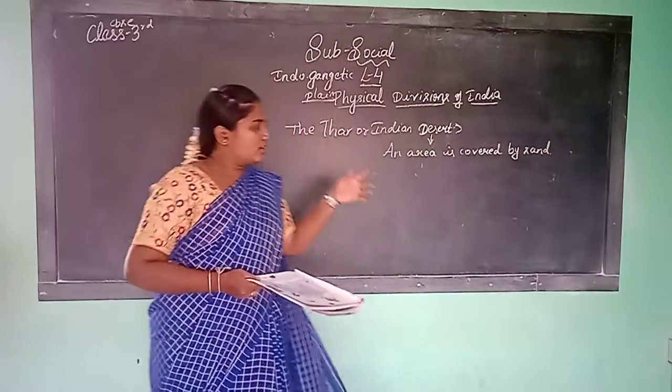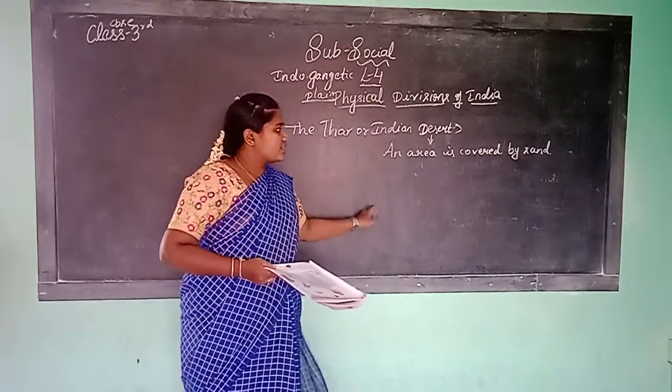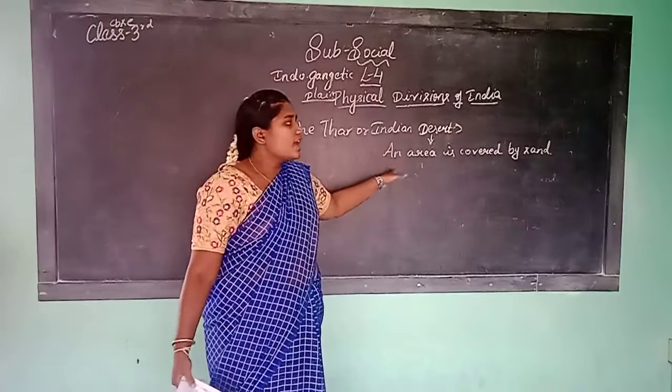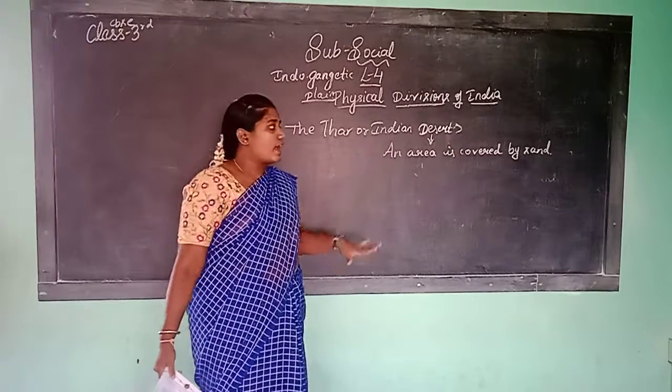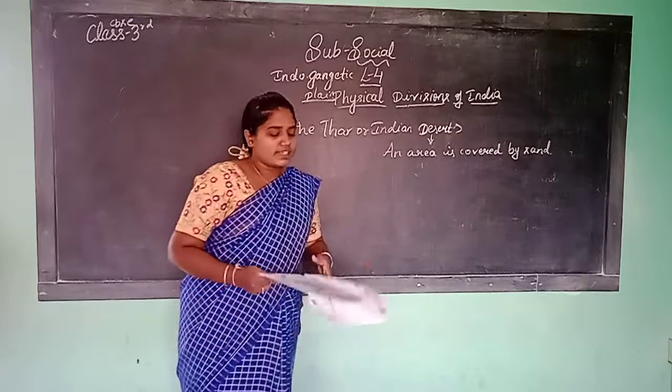Now we are learning the Thar or Indian desert. What does desert mean, understand children? The land which has more sand, that area covered by sand, is known as desert.